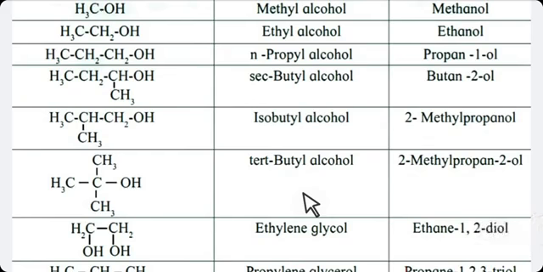Next one, tertiary. So your OH is attached with a carbon atom which is attached with 3 other carbon atoms. So it is your tertiary group. Total number of carbons is 4. That's why it is tertiary butyl alcohol. Students, these 3 examples are butyl alcohol, but one is secondary, one is iso and one is tertiary. I hope all of you are clear on this.